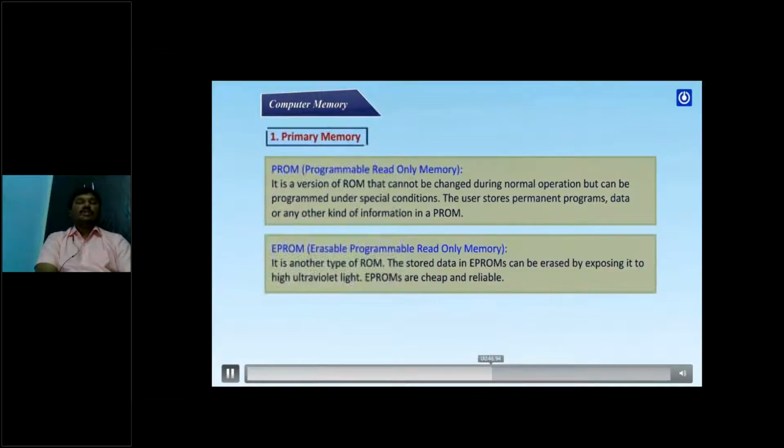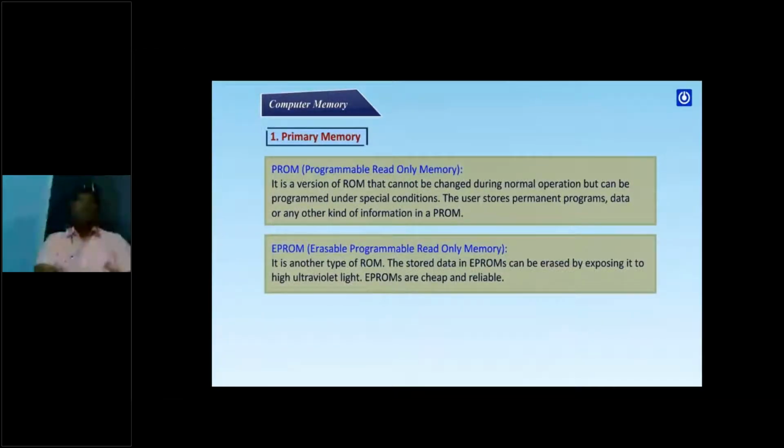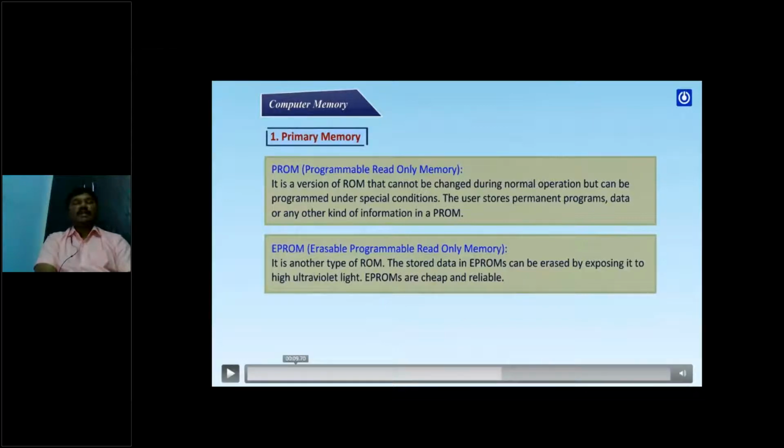So here you can see that there are three types of ROM: PROM, EPROM, and EEPROM. You already studied that in the first year of BTech. These three have different characteristics of storing and erasing data, and I don't want to go into detail. The main purpose of ROM is to store the operating system and user information.